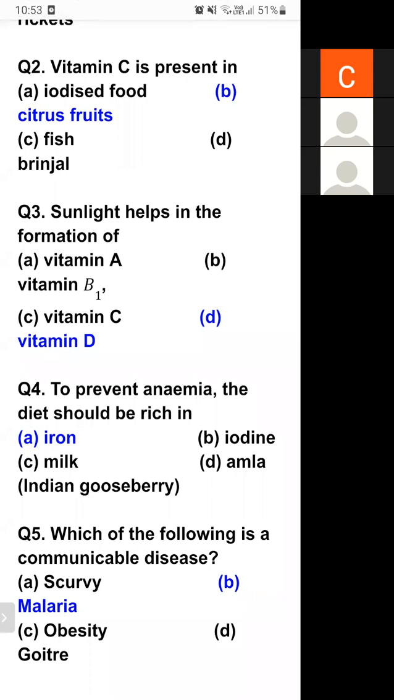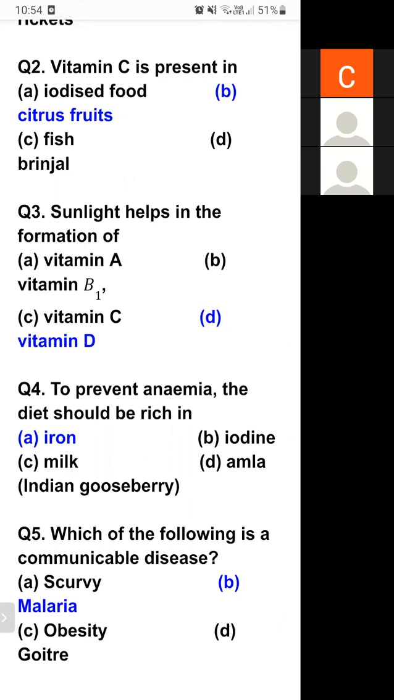Question number 4. To prevent anemia, diet should be rich in. Option A, iron. Option B, iodine. Option C, milk. Option D, amla. So which is the good source of iron? Iron is the correct answer. To prevent anemia, diet should be rich in iron.